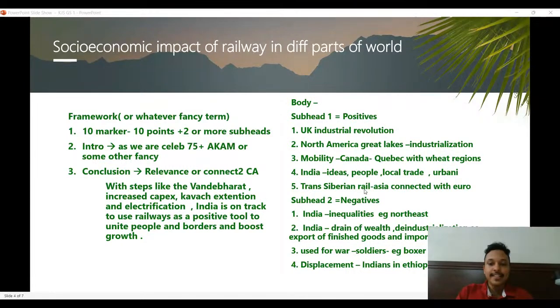put it into history side or geography. It can come in economic geography as well, or you can put it in world history as well. But it's more of an analytical question. And then conclusion, again, as I said, you can end it on a high by connecting it with something in the current affairs.